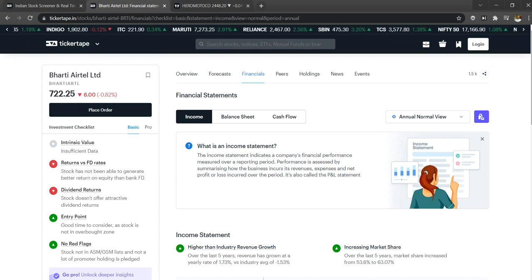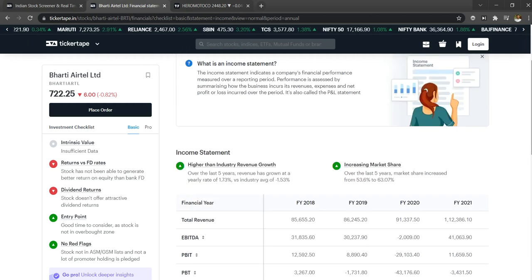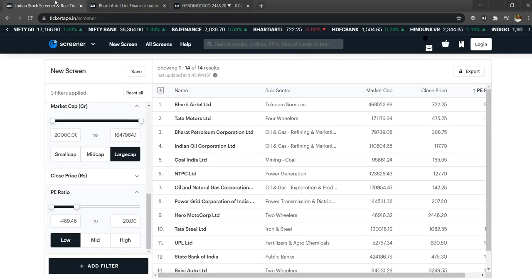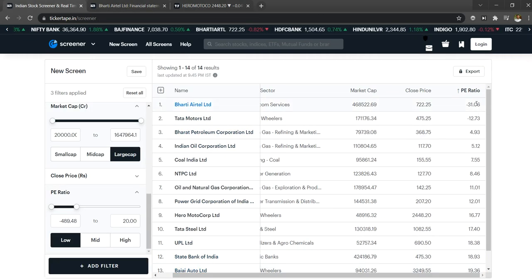So now I think it's their turn. They will be providing fewer offers, and they will keep on increasing to make some revenue out of it. So this could be the right time, and as the PE ratio is less, we can expect this PE ratio to increase when the earnings increase, and that could actually reflect in the stock price also.